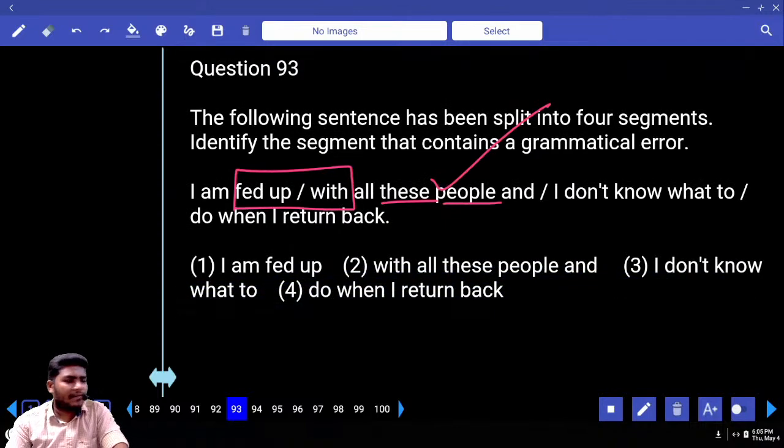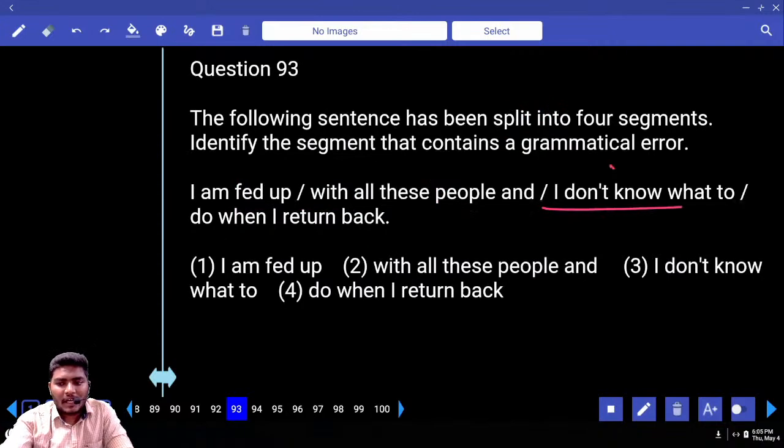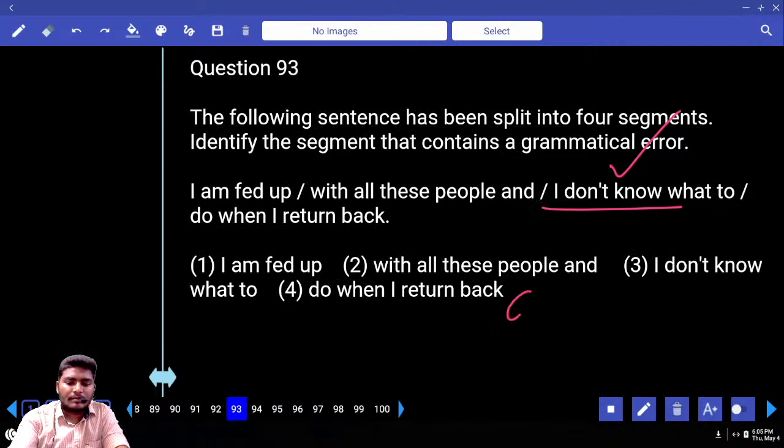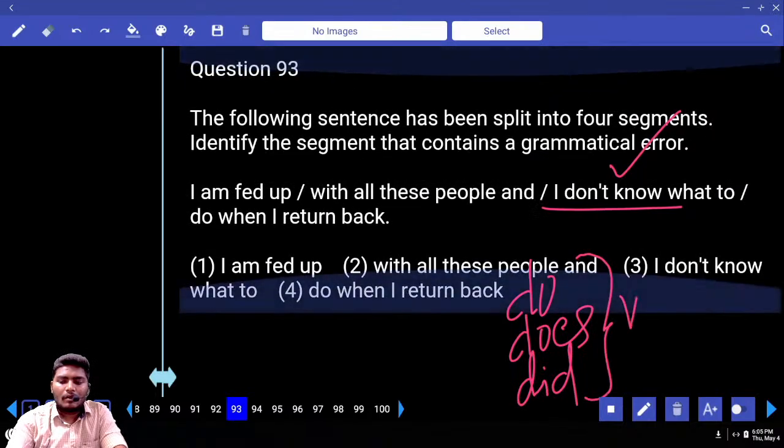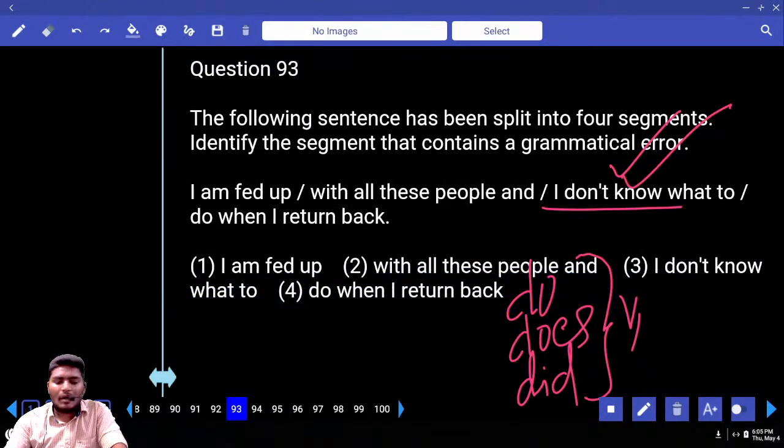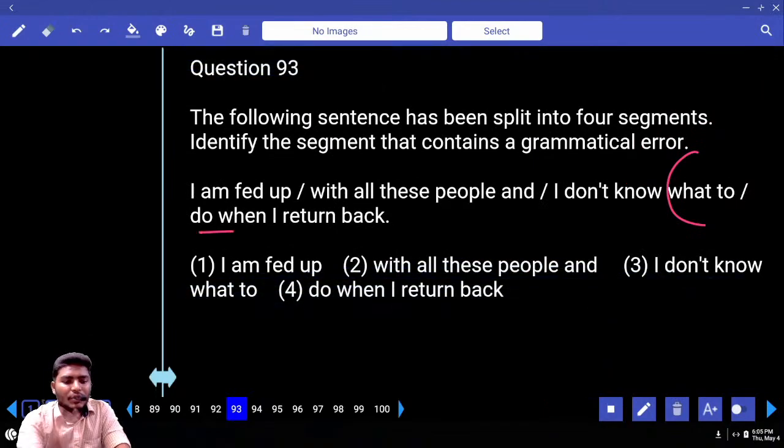These people is fine. So I am fed up with all these people, and also I don't know. Can we use don't know? Is it correct? Why correct? Do, does, did are followed by only V1. I don't know what to do when I return back. Tell me, error.